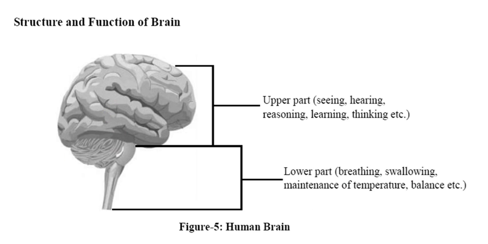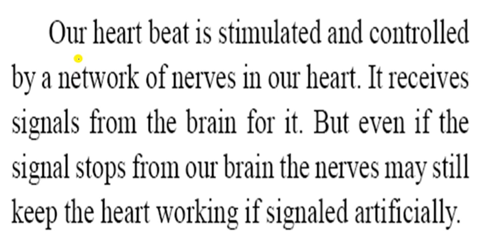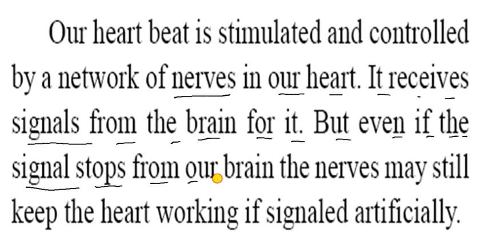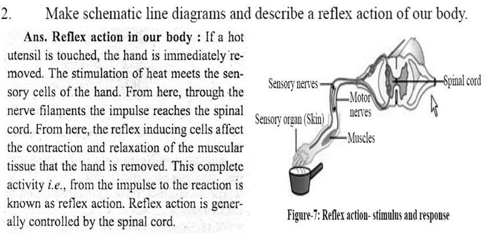Let us see what will happen in this. Our heartbeat is stimulated and controlled by a network of nerves in our heart. It receives signals from the brain for this, but even if the signals from our brain stop, the nerves may still keep the heart working if signaled artificially.